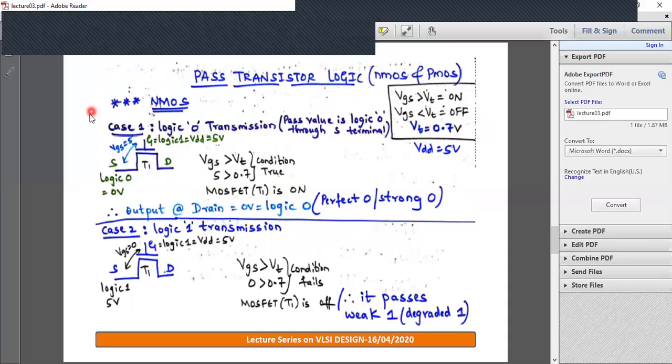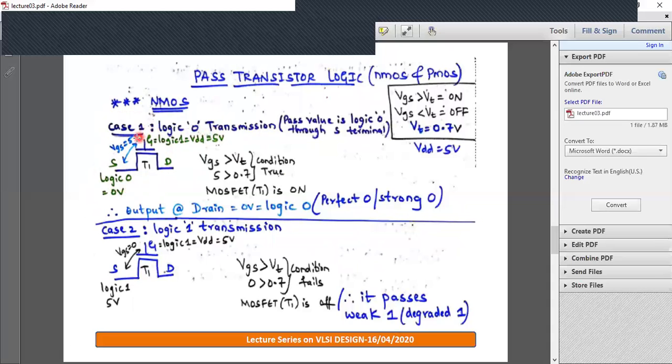We'll begin with the first case. Logic 0 and logic 1 will be passed through the source terminal. Case 1 is logic 0 transmission. The source is connected to logic 0, equivalent to 0 volt. As you know, NMOS will turn on if you give logic 1, so logic 1 is connected to the gate. Logic 1 is equivalent to VDD, equivalent to 5 volt.